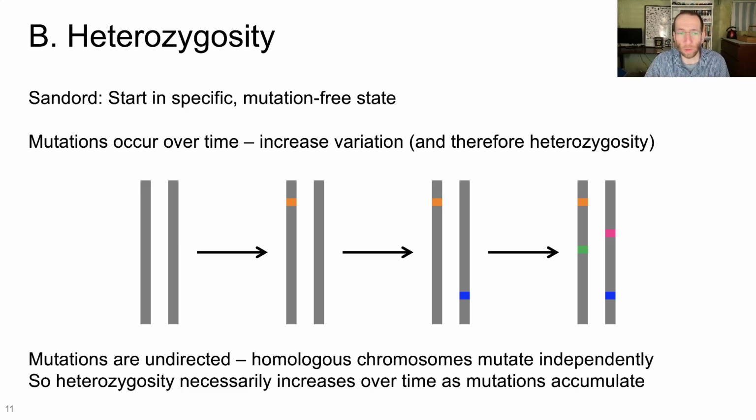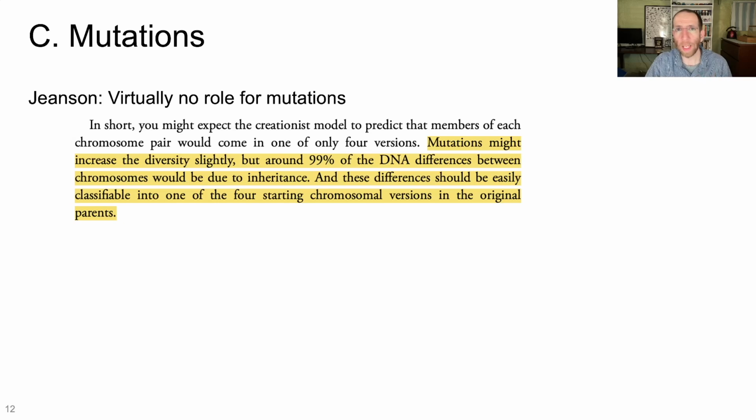Now remember, mutations are undirected. Mutations are probabilistic. So these two homologous chromosomes, the one from mom and the one from dad, are going to mutate independently of each other. So I want to make it very clear, as mutations occur, that means heterozygosity is necessarily going to increase. There's no way for Sanford's model to work that doesn't result in an increase in heterozygosity. So that is a direct conflict with Jeanson's model. Now let's look at how the two models treat mutations. As we've seen, Jeanson has virtually no role for mutations in his model.